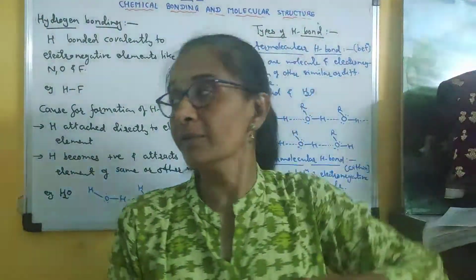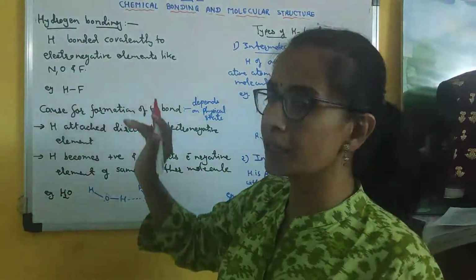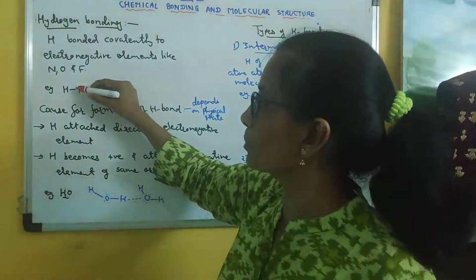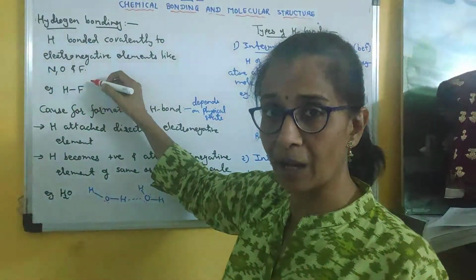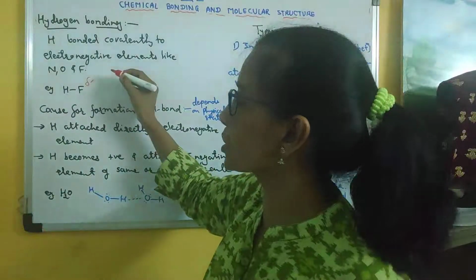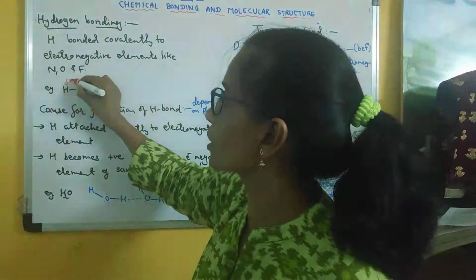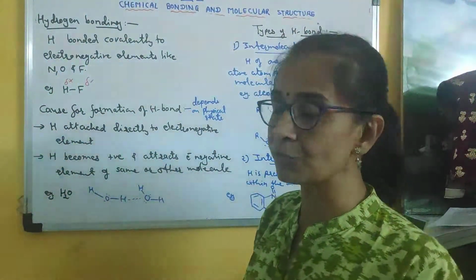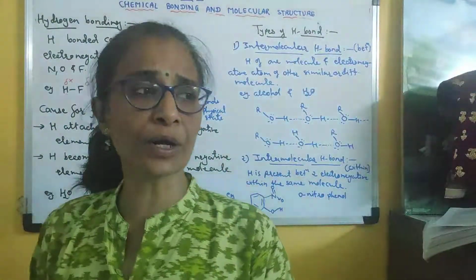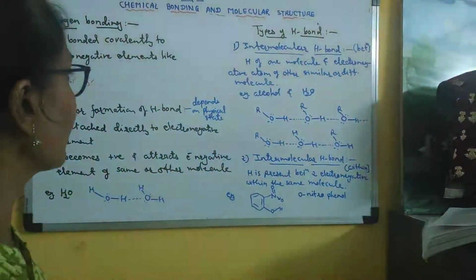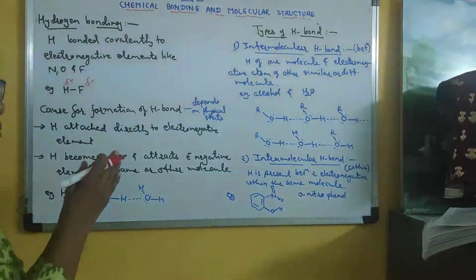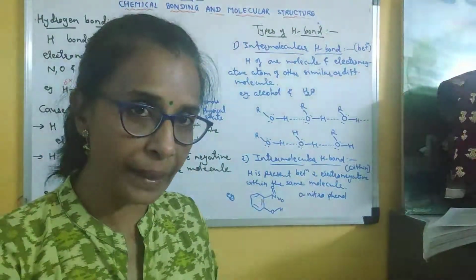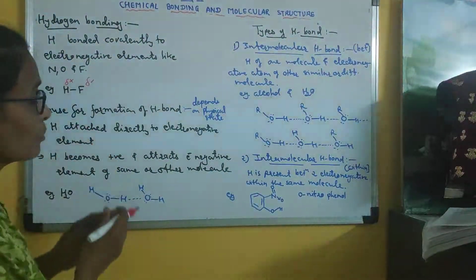Now how? Suppose hydrogen is covalently bonded to fluorine. Clear? Now here fluorine is more electronegative, so the bonded electron pair is more attracted by fluorine. So fluorine will acquire partial negative charge and hydrogen will acquire partial positive charge. This we are also familiar with. We have studied the topic of polarity of covalent bond. When a covalent bond is formed between two different atoms, the less electronegative element will acquire positive charge and the more electronegative element will acquire negative charge. Clear?